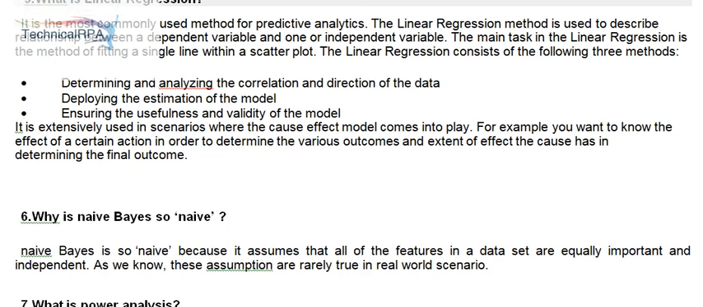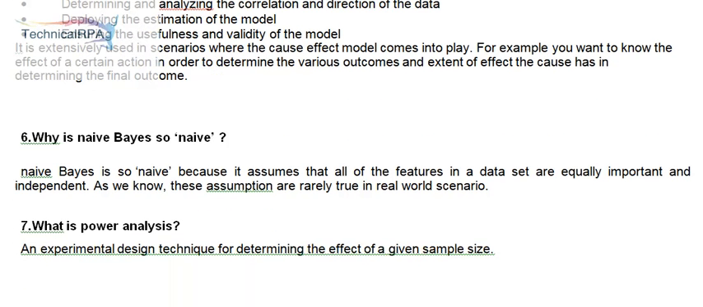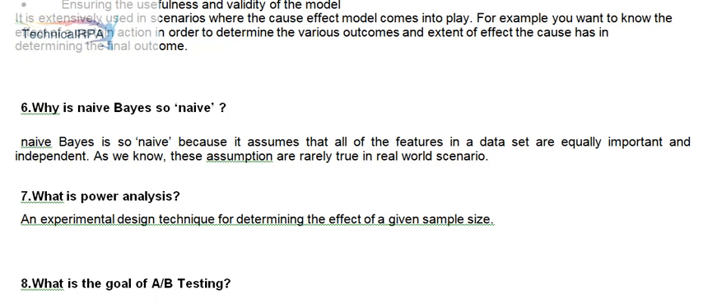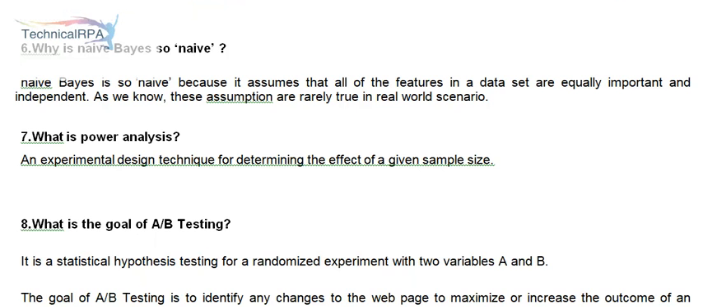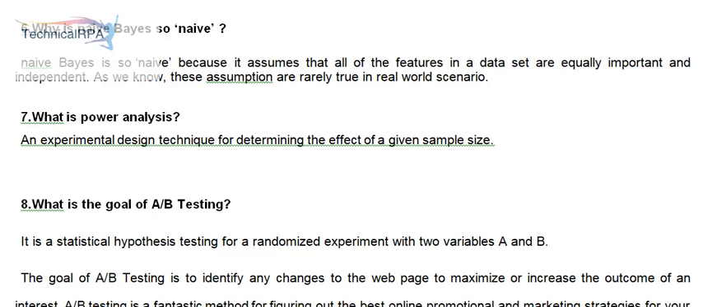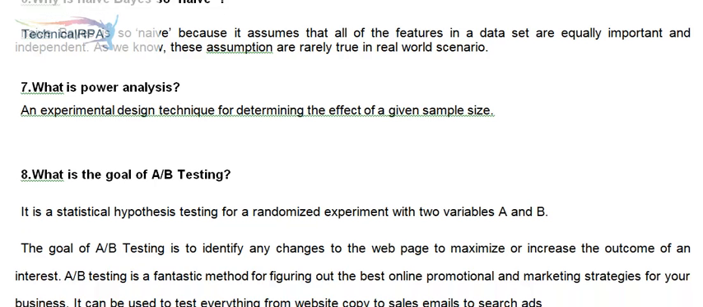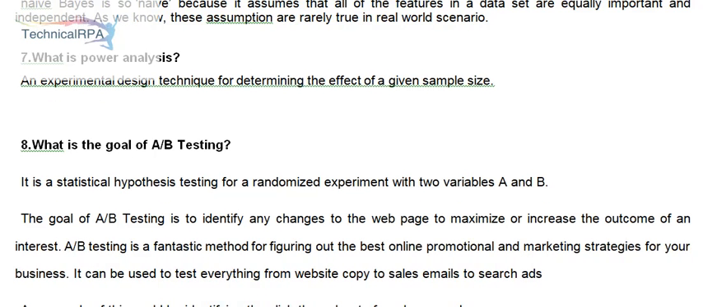6. Why is naive Bayes so naive? Naive Bayes is so naive because it assumes that all of the features in a data set are equally important and independent. As we know, these assumptions are rarely true in real-world scenarios. 7. What is power analysis? An experimental design technique for determining the effect of a given sample size.